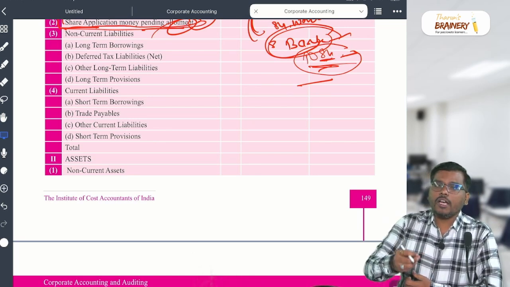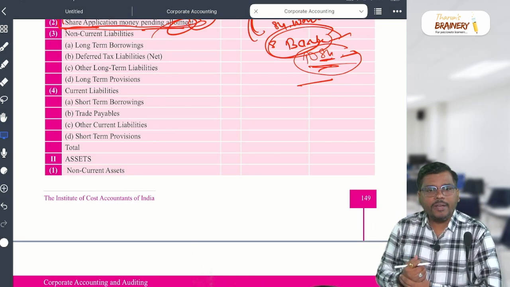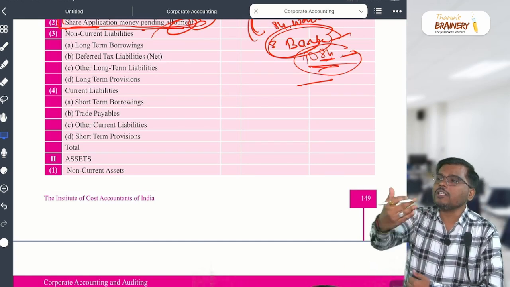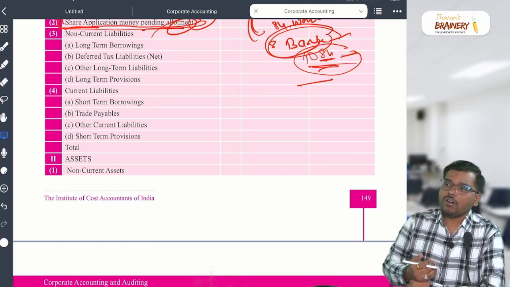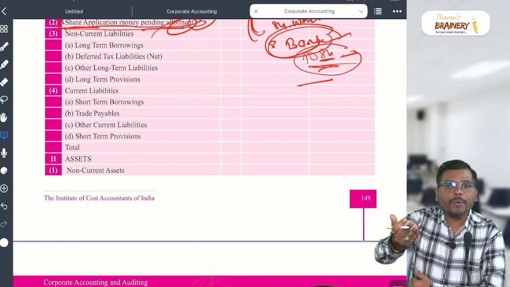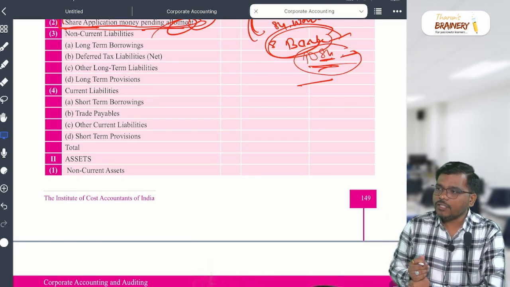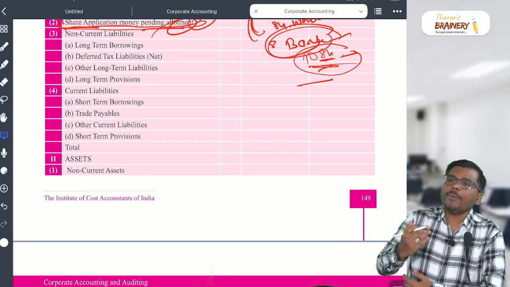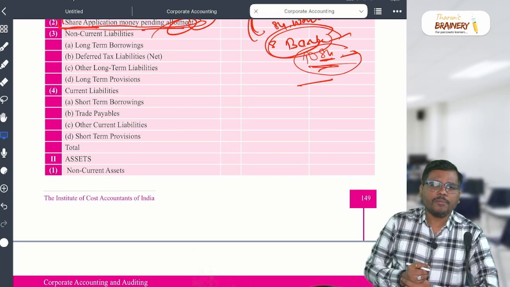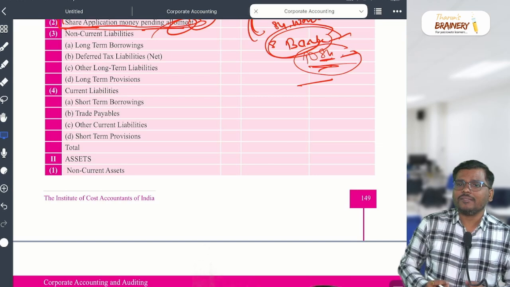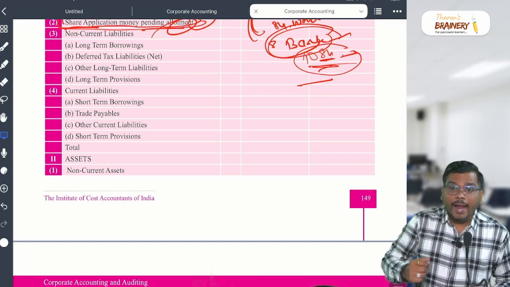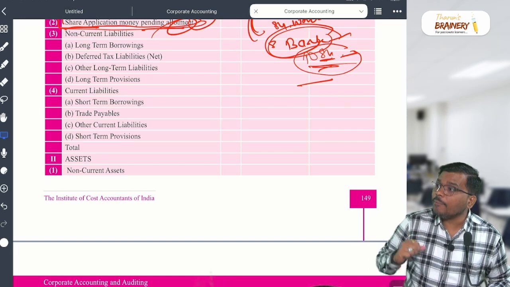Provision for tax, my dear student: every year we need to pay tax to the government. So for that we need to make the provision. It is not a long term provision, my dear student. It is a what, sir? Short term provision. Yes or no? Second is what, sir? Provision for expenses or provision for employee benefit. Employee benefit means salary to the employee, you know, entertainment expense to the employee.